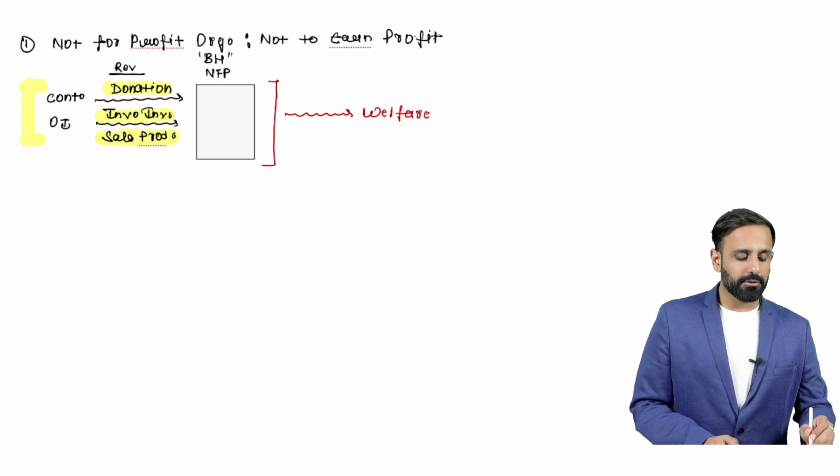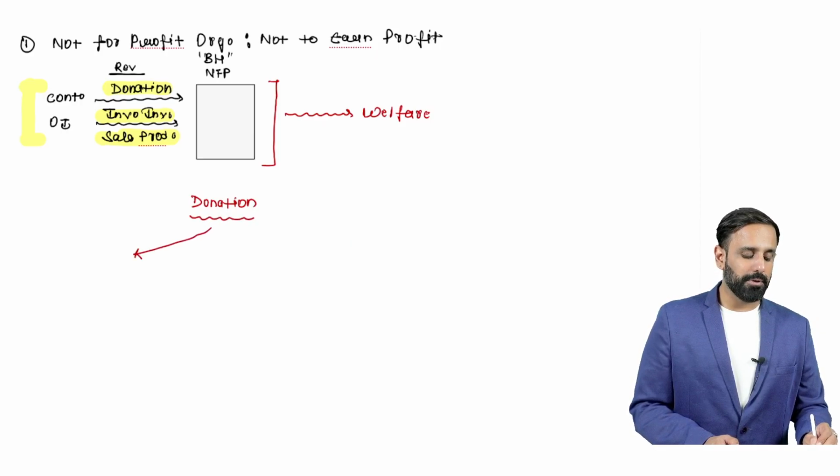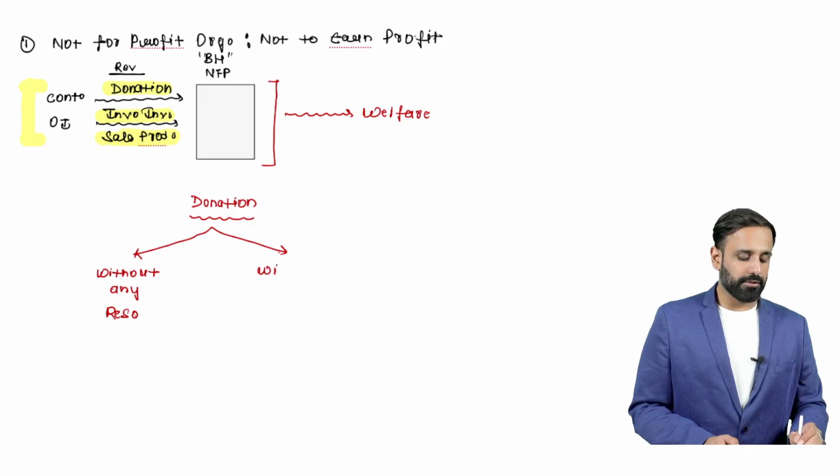Now after that, we discussed the types of donation. There we have seen that a donation can be received without any restriction, or a donation can be received with restriction.